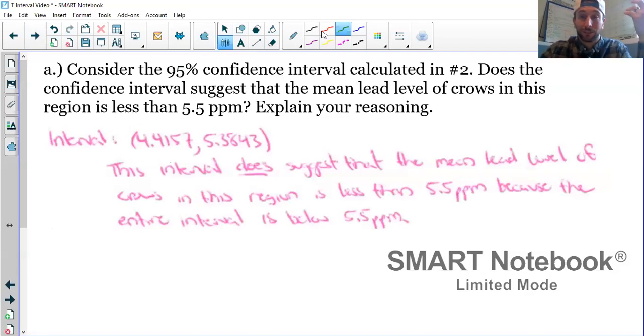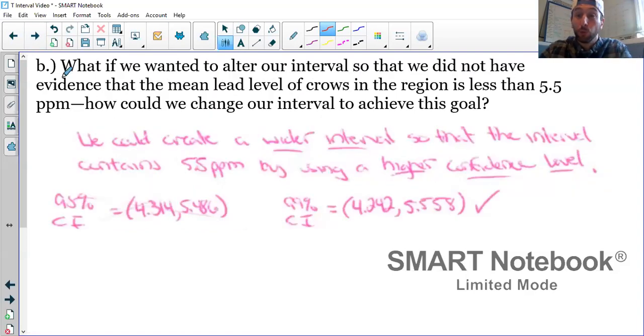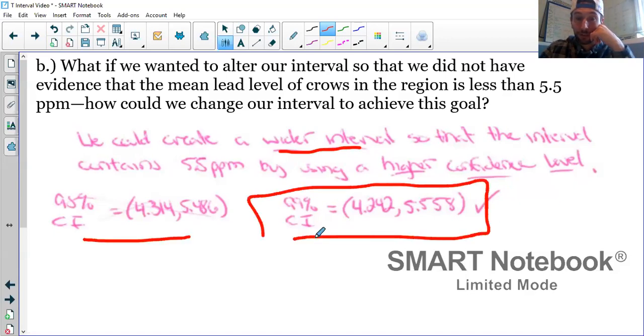Here's some answers. Yeah, of course this suggests that the mean lead level of crows in the region is less than 5.5 because the whole interval is less than 5.5. No big deal there, right? And that's all you see. If we didn't want evidence that the mean was less than 5.5, we would need a wider interval so it contained 5.5. How could we do that? Assuming we're going to keep the same sample, the only option would be to increase our confidence level. And this is just showing you that if we change to a 99% confidence interval, our interval does in fact go above 5.5. So now we can't say our whole interval is below 5.5.